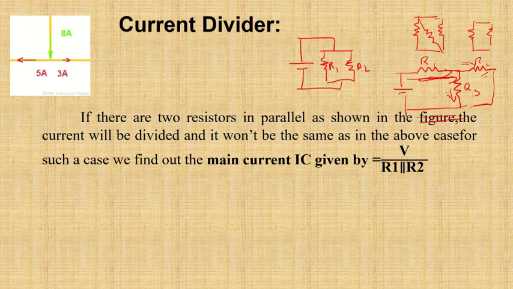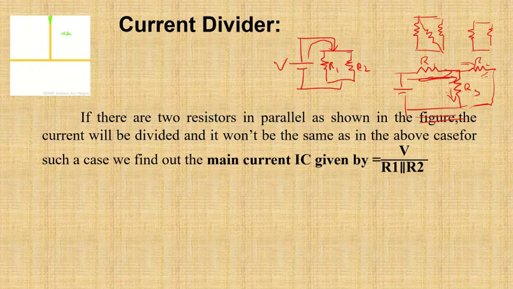IC is nothing but voltage divided by the resistances here, which are in parallel, so it will be R1 parallel R2, right? Which is given here. This is the main current IC. Once you get the main current, you can find out what is I1 and what is I2. Let me call this I1. Let me call the other one I2. So once you know what is IC, you can find out I1 and I2. How? By using these formulas.